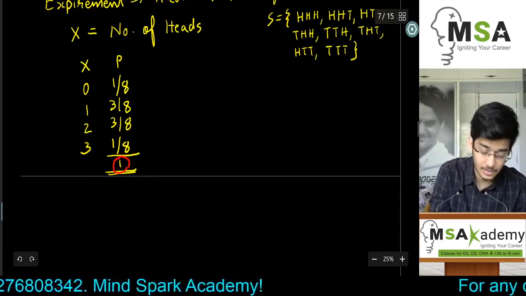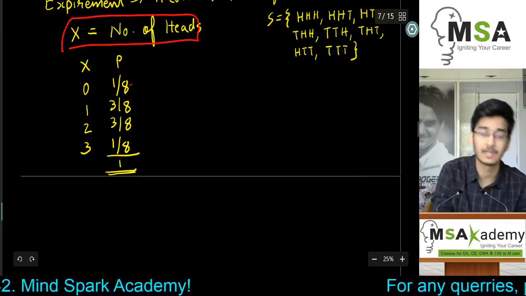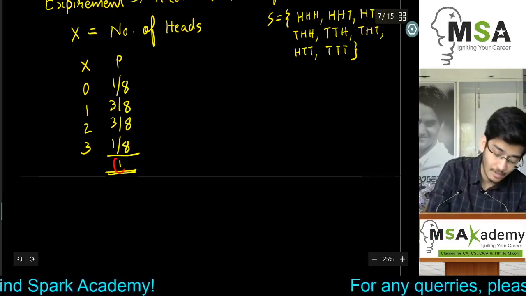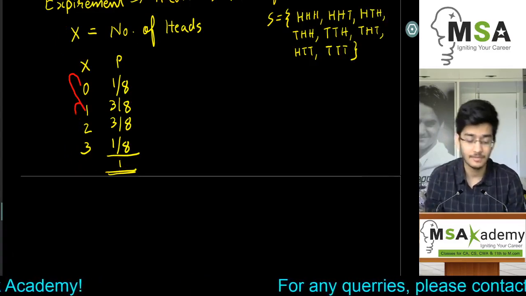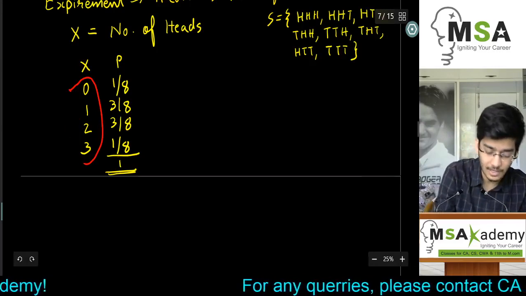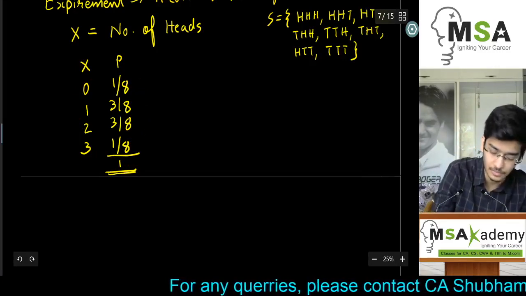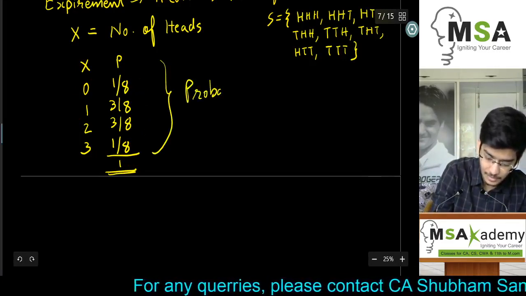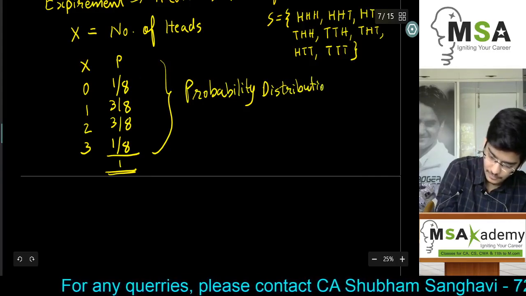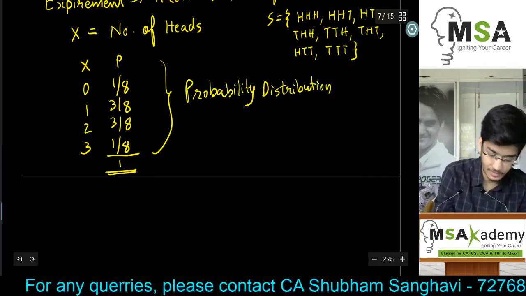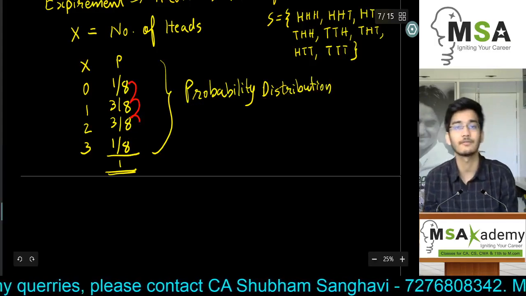We are distributing the total probability of 1 among the different outcomes of the random variable. Whatever different values the random variable can take, we are distributing the total probability of 1 among those values, and that is why we call this probability distribution. So basically this is nothing but probability distribution. What we are doing is distributing the total probability of 1 among the different cases of the random variable. Does this make sense?